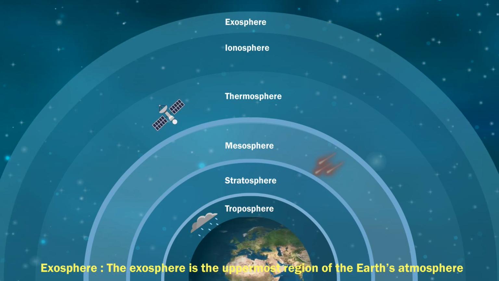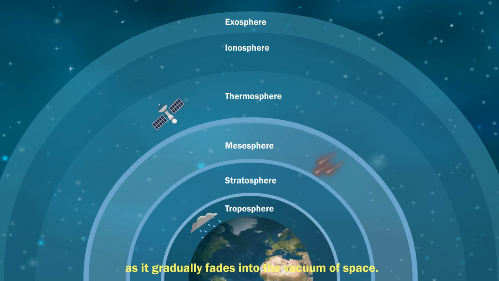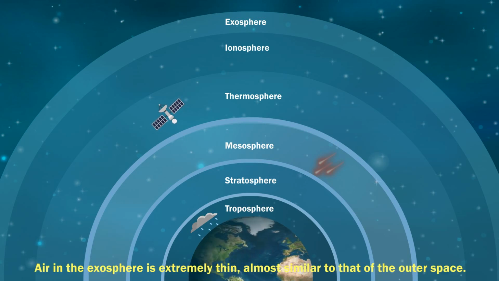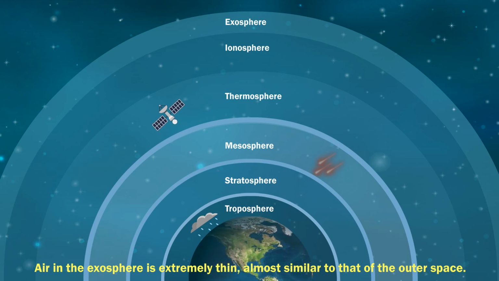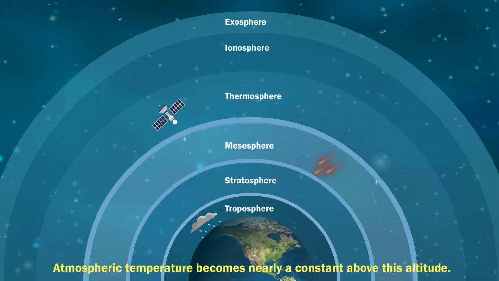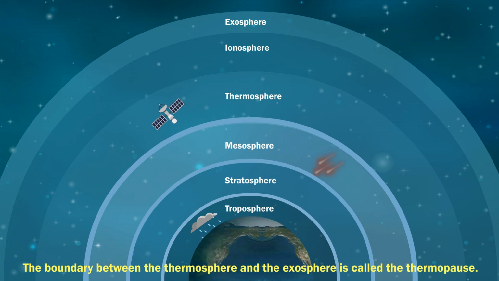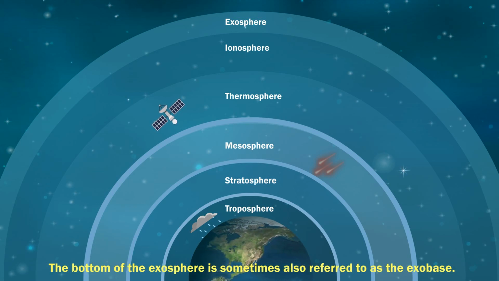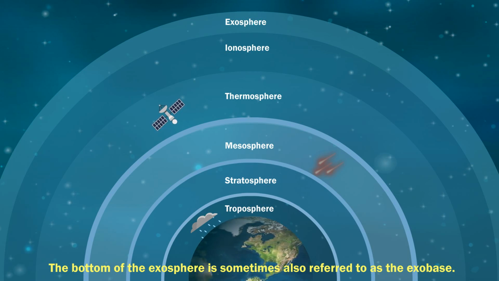Exosphere. The exosphere is the uppermost region of the Earth's atmosphere as it gradually fades into the vacuum of space. Air in the exosphere is extremely thin, almost similar to that of the outer space. Atmospheric temperature becomes nearly a constant above this altitude. The boundary between the thermosphere and the exosphere is called the thermopause. The bottom of the exosphere is sometimes also referred to as the exobase.